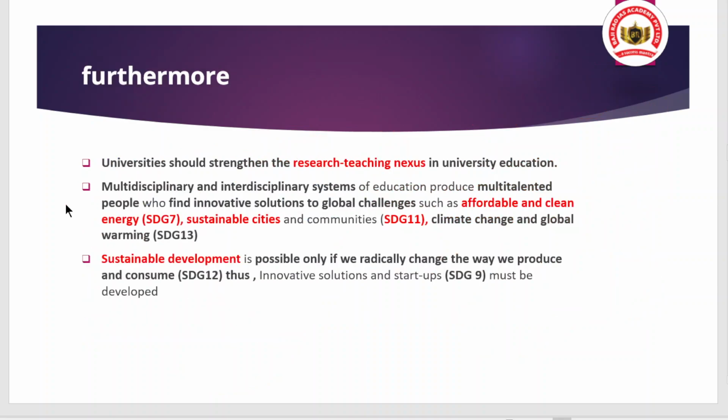Okay, so now, furthermore, universities need to be strengthened in providing good quality research and teaching, so that university education improves. And if university education is improving, that means higher education and its quality is improving, and also multidisciplinary and interdisciplinary systems of education enable human capital to be produced as multi-talented people.